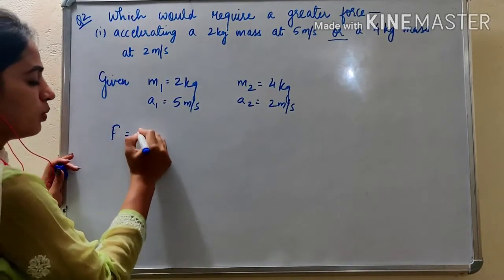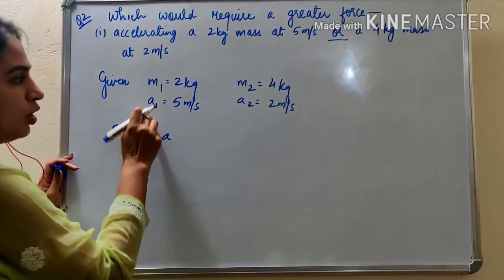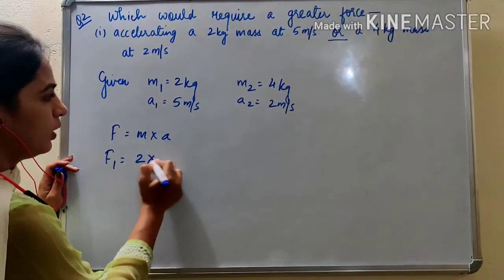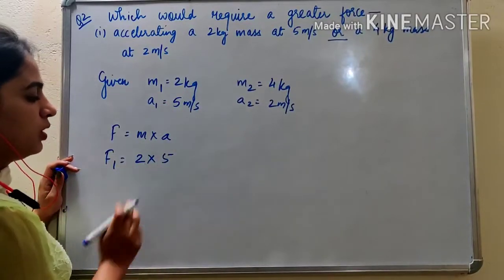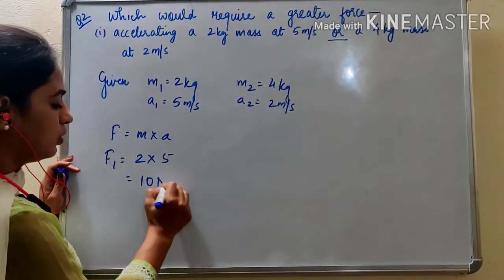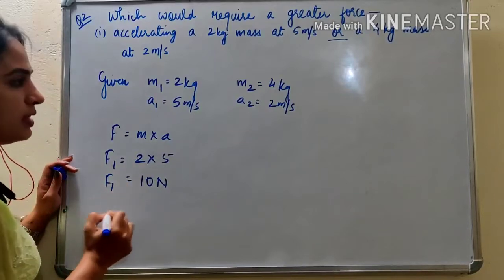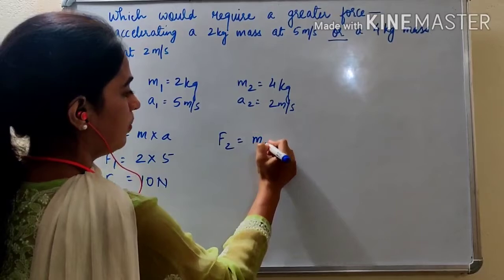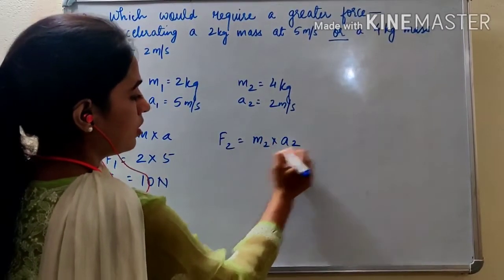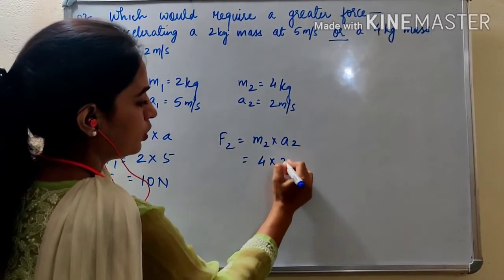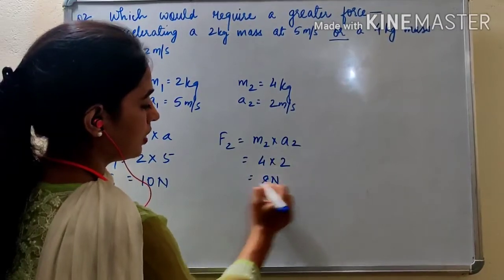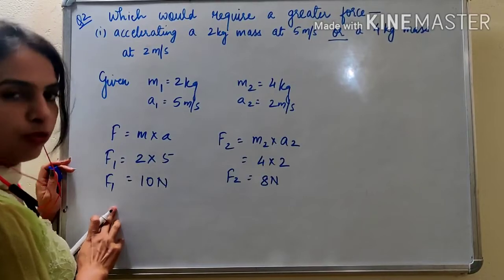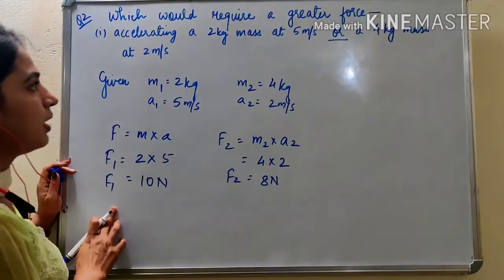We know force is equal to mass into acceleration. So for the first case we can write F1 is equal to M1 into A1, 2 into 5, that is 10 Newton. Okay, F1 is 10 Newton and F2 is equal to M2 into A2. So 4 into 2, that is 8 Newton. So it is pretty clear which is greater. F1, force 1 is greater.